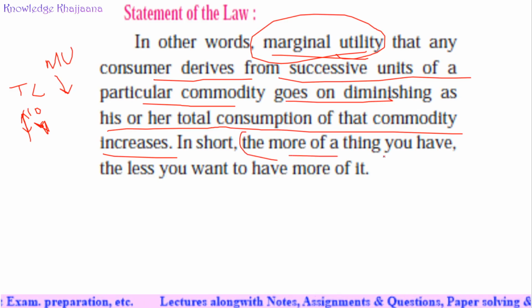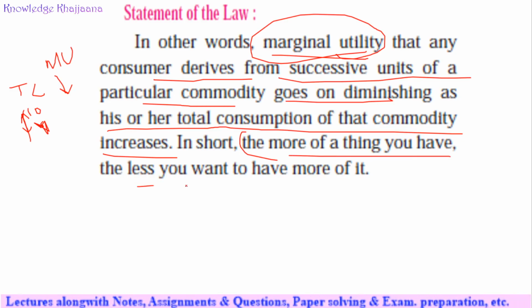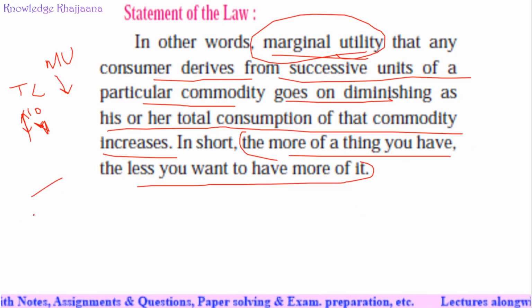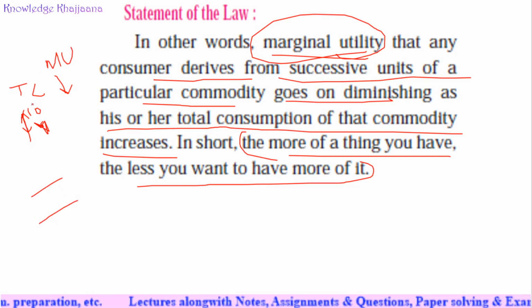In short, the more of a thing you have, the less you want to have more of it. Means what? Suppose when you started the first day of your school or college, you didn't have any pencil, but later you purchased 5 pencils, then 10, then 15, then 20, and one day you had 100 pencils.